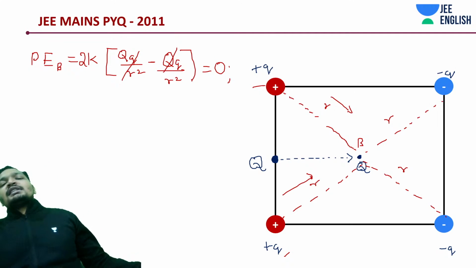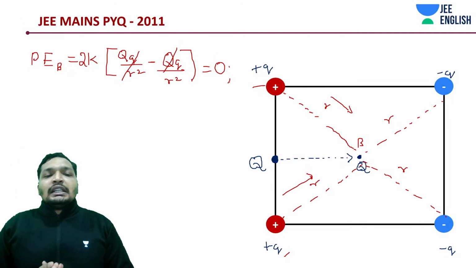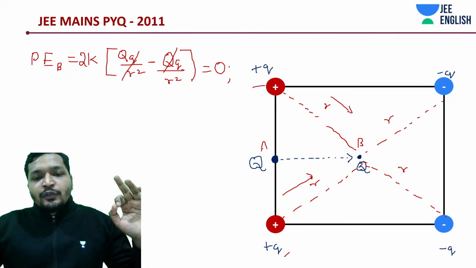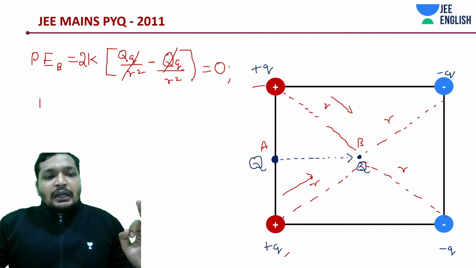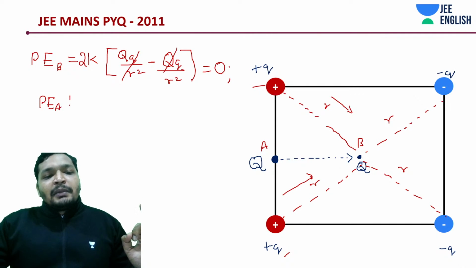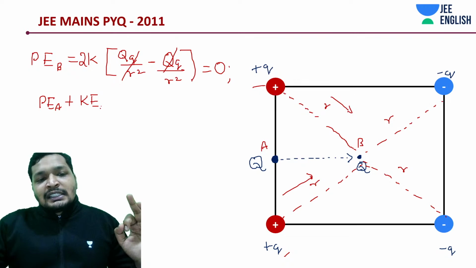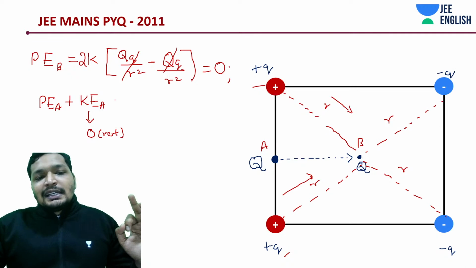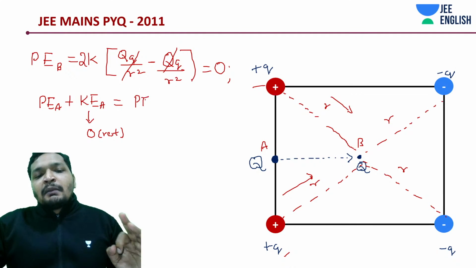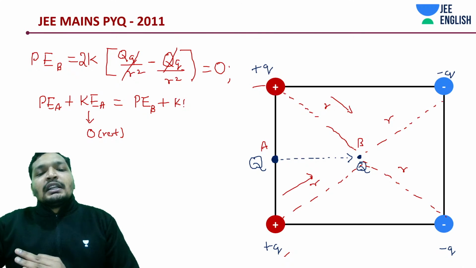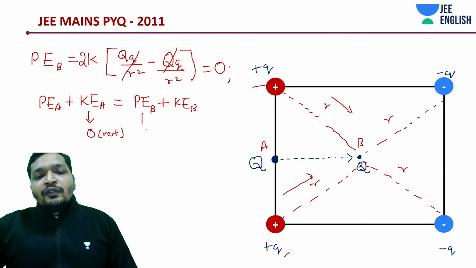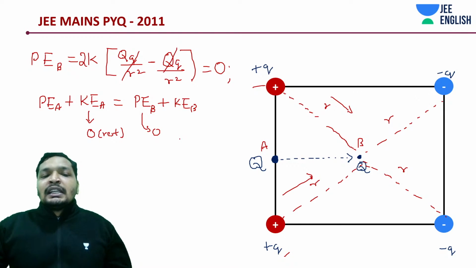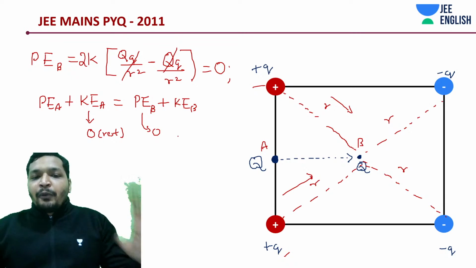So all your potential energy has been converted to kinetic energy. Let me also clarify this point before we move into the solution. This is A. Potential energy at A plus kinetic energy at A, since it was at rest, this would be 0, is equal to potential energy at point B plus kinetic energy at point B. And again, we just calculated this should be 0. So what does it say? Potential energy at point A is the kinetic energy at point B.